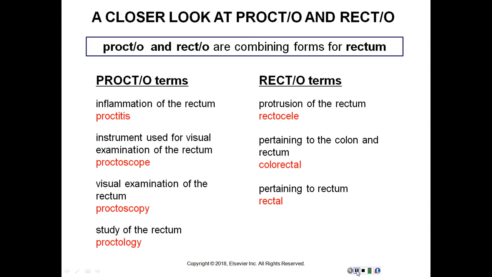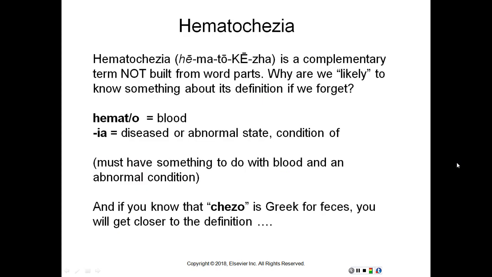So procto terms: inflammation of the rectum, proctitis. Instrument used for visual examination of the rectum, proctoscope. Visual examination of the rectum, proctoscopy. Study of the rectum, proctology. And then using recto as the combining form: protrusion of the rectum, rectocele. Pertaining to the colon and rectum, colorectal. Pertaining to the rectum, rectal. So now let's look at complementary terms not built from word parts.